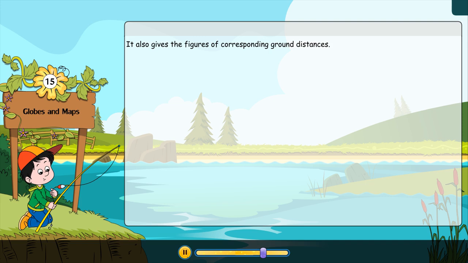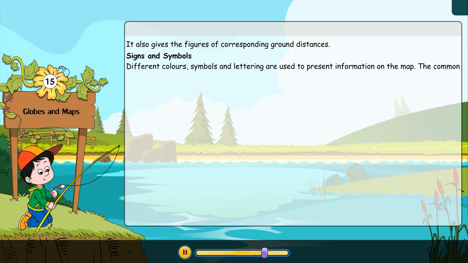Signs and symbols. Different colors, symbols, and lettering are used to present information on the map. The common signs and symbols used are internationally accepted and are called conventional symbols.